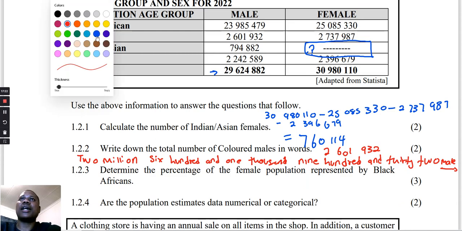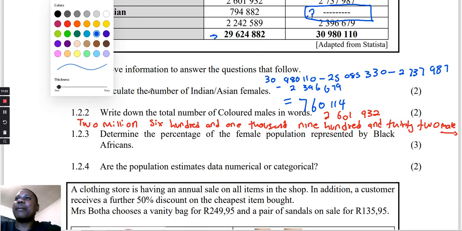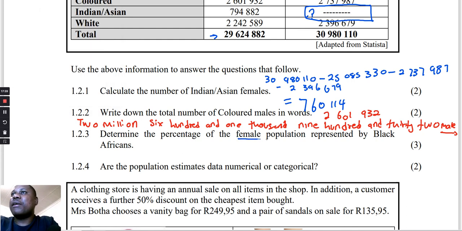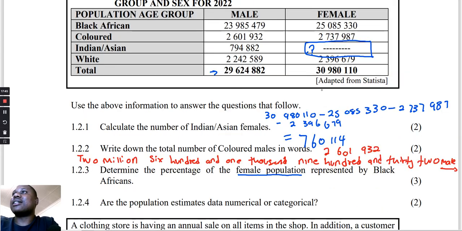The next question here talks about determine the percentage of the female population represented by the Black Africans. Okay, look at this, the percentage of the female population. So if we look at the female population, we have 30,980,110. Okay, so now we need to know how many percent is being represented by the Black females.